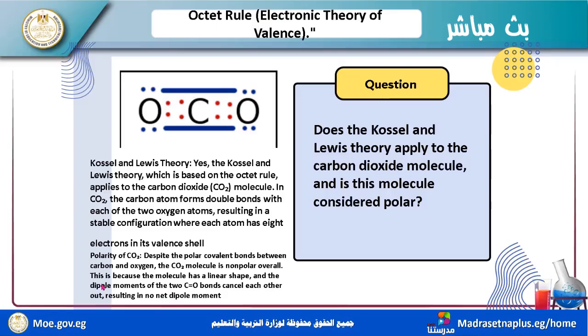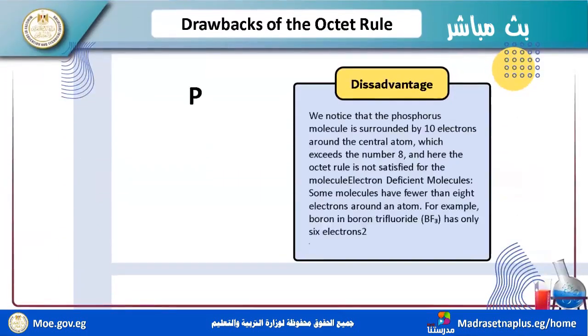So the dipole moment in C=O and C=O, each of them cancels the other. These 2 moments cancel each other out, resulting in no net dipole moment. Okay, this is the octet rule.